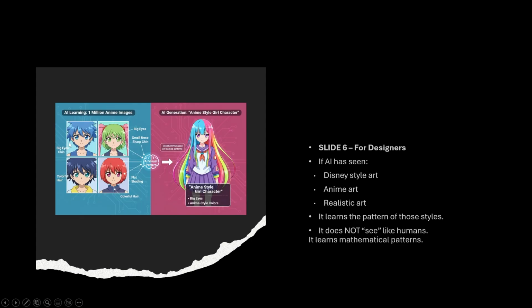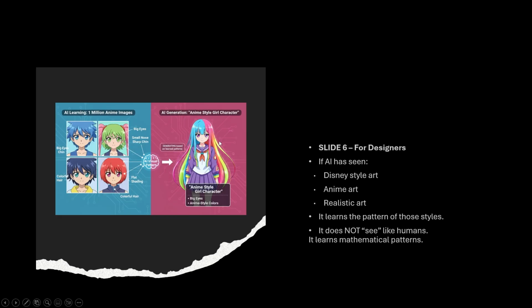If you provide a number of anime images as data, this kind of style it will remember by the patterns, because AI is learning from the patterns only. The AI recognizes the visual patterns, and then we give the prompt, I want anime style of art.